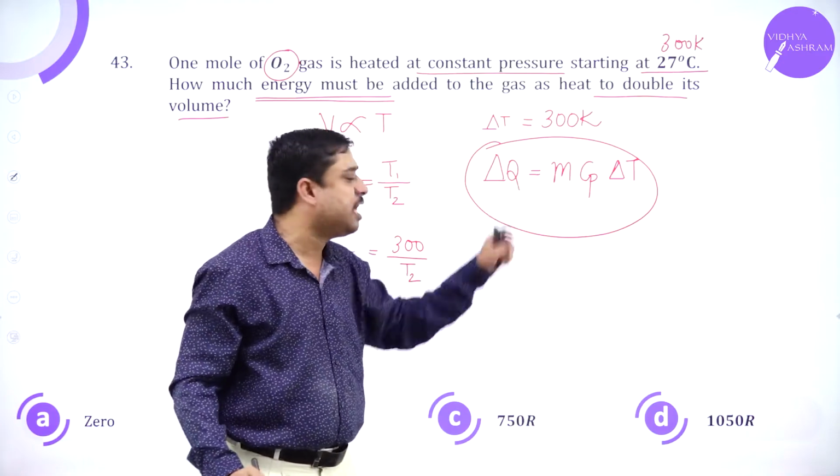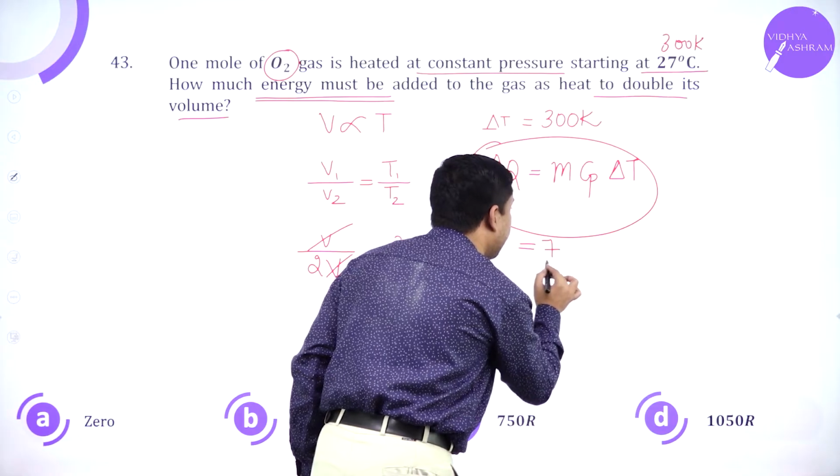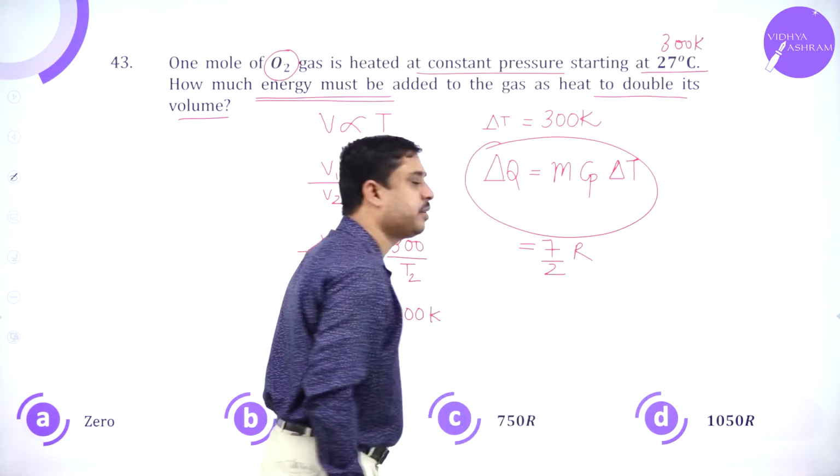One mole, very clearly, is the mass. How much is Cp? I write it as 7 by 2R.